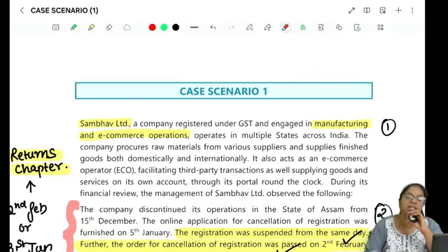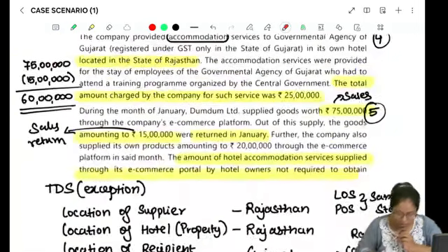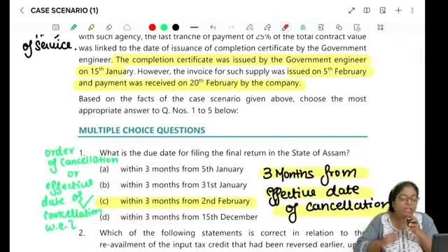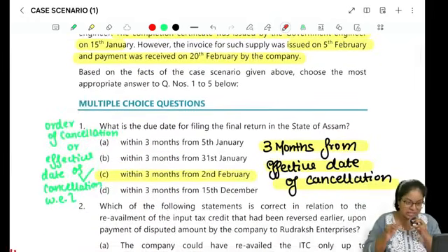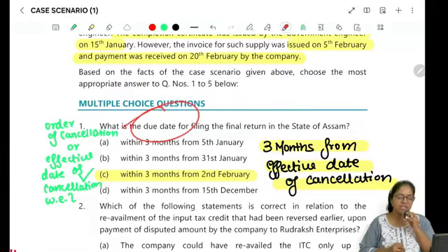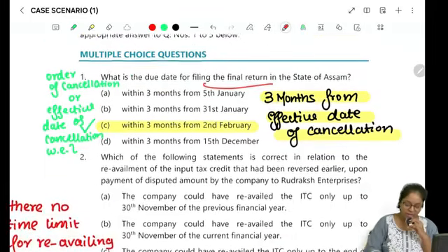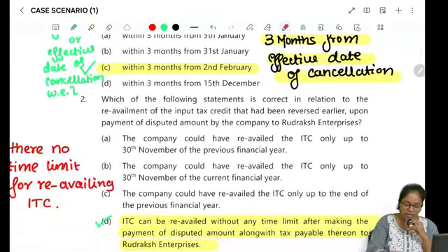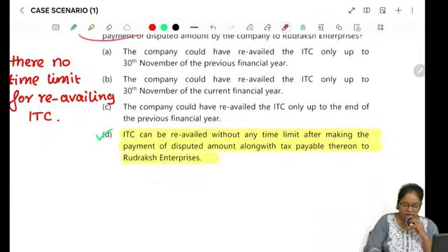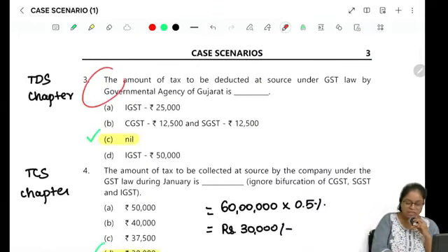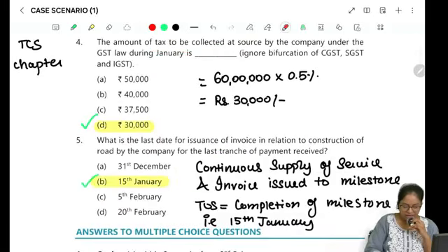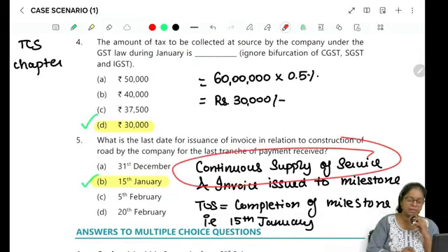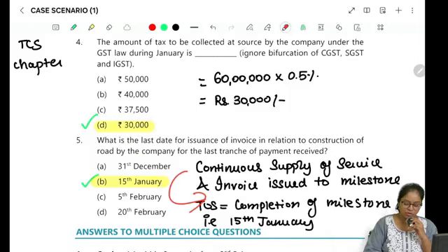Before you start the case scenario, I always suggest to students, please have an overview of what questions have been asked and from which topics, okay? For example, in case scenario 1, the first question is about the due date of filing the final return. The second question relates to re-availment of ITC. The third is related to TDS. The fourth is related to TCS. And the last is related to continuous supply of service. What is the time of supply in case of a continuous supply of service, okay?